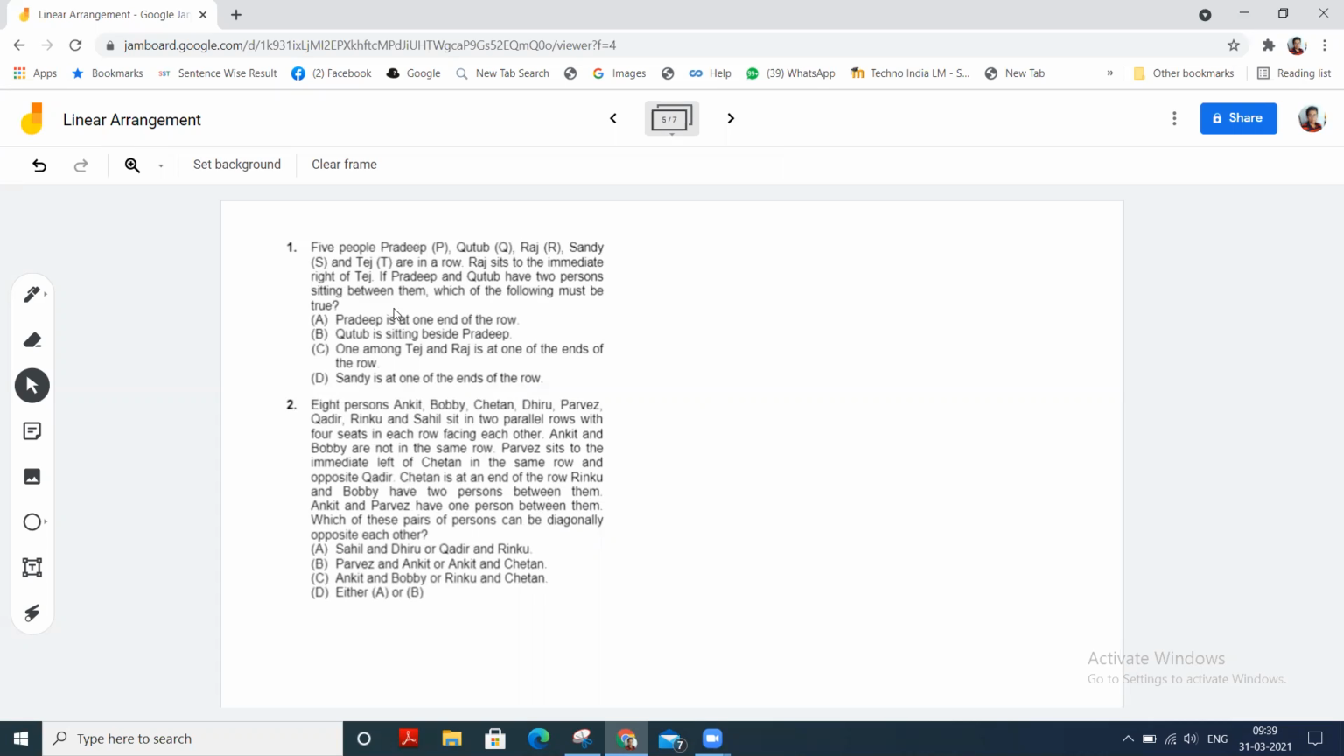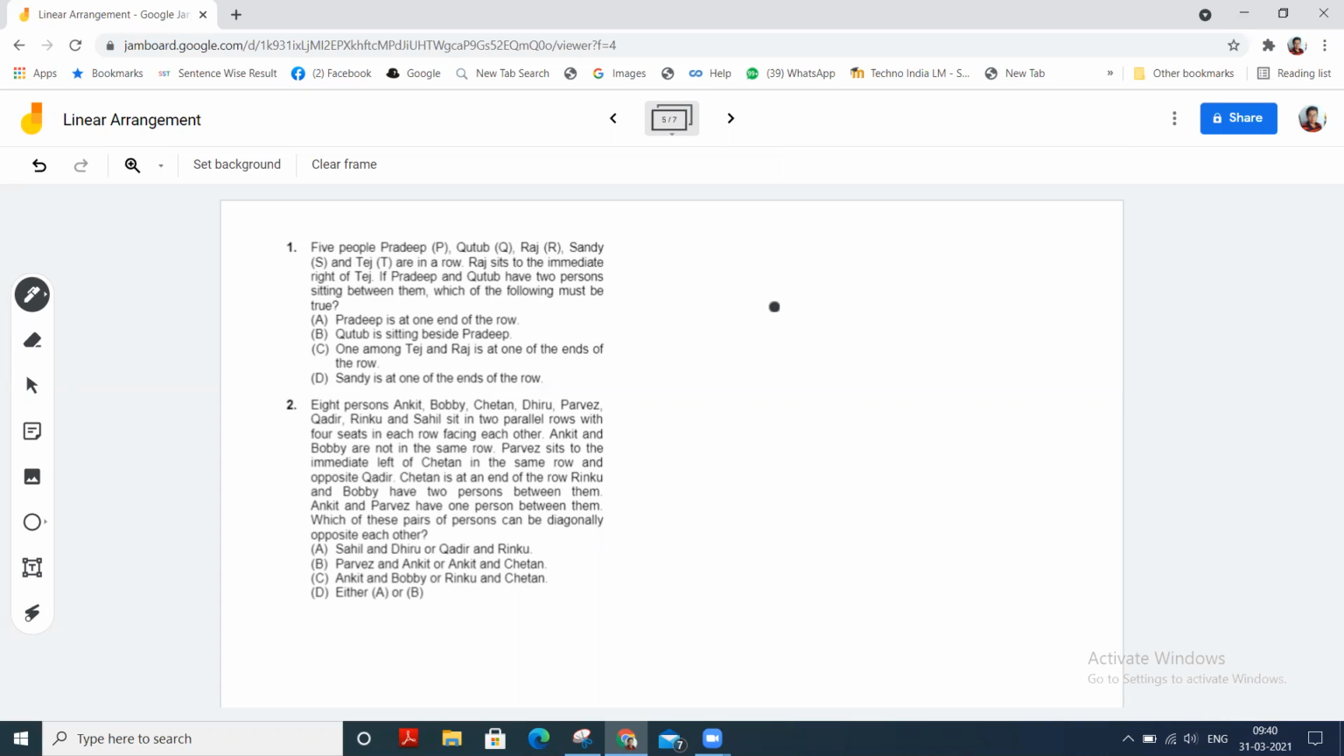Read the first question. Five people, Pradeep P, Kutub Q, Raj R, Sandy S, and Tej T are in a row. Raj sits to the immediate right of Tej. If Pradeep and Kutub have two persons sitting between them, which of the following must be true?